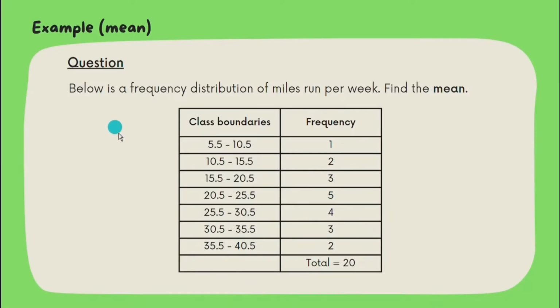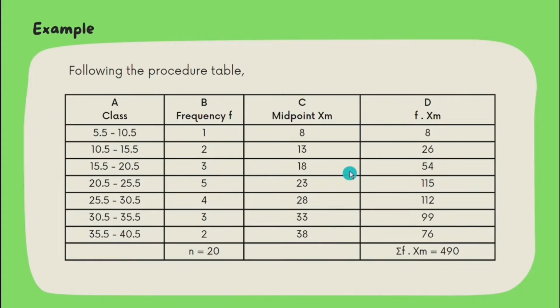Hello, so now we have to take a look at the example of the mean question. Below is a frequency distribution of miles run per week. Find the mean. So given is the class boundaries and the frequency. Following the procedural table, first we need to construct a table which consists of A for class, B for frequency, C for midpoint, and D for frequency times the midpoint.